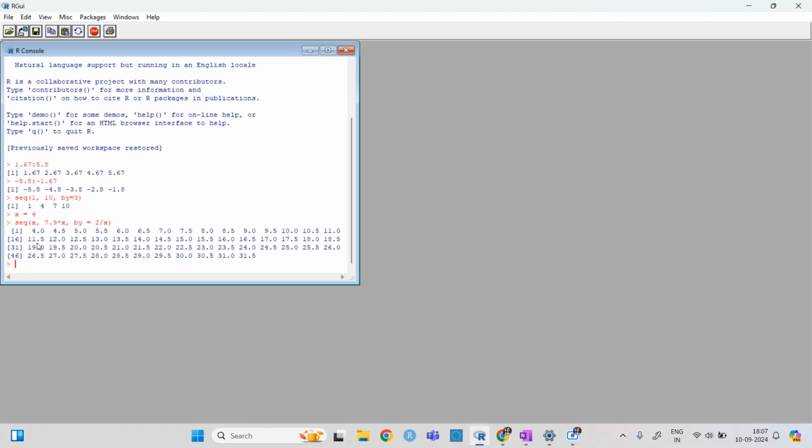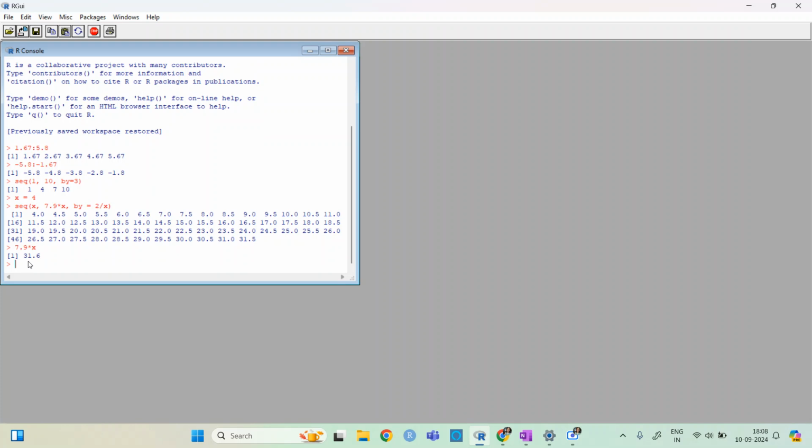Because 2 by x means 0.5, it goes 4, 4.5, and so on. 7.9 times x is basically 31.6, so it will go up to 31.5. That way you can do it.